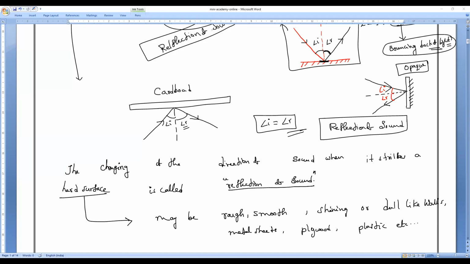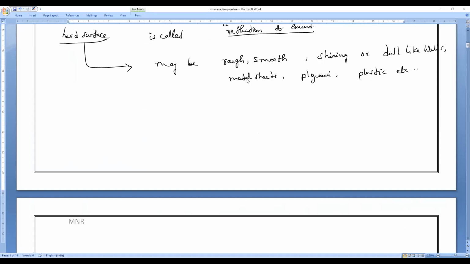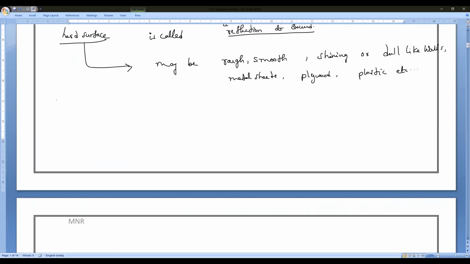As I told you, sound also obeys the same laws of reflection as those obeyed by light. So light, how many laws of reflection? I want a response from the people. Two laws. Am I right or wrong? Can any one of you remember at least one?